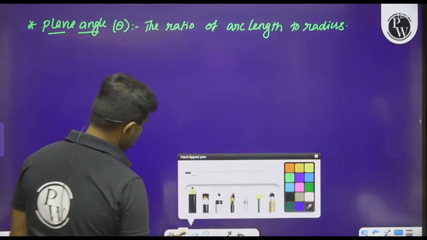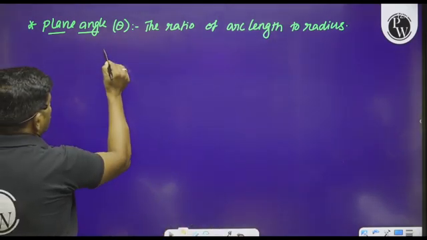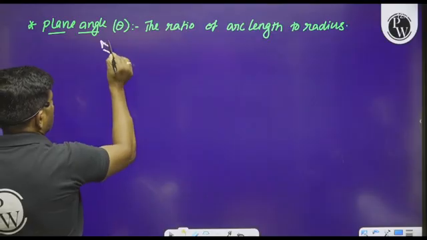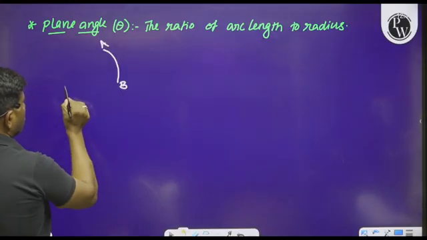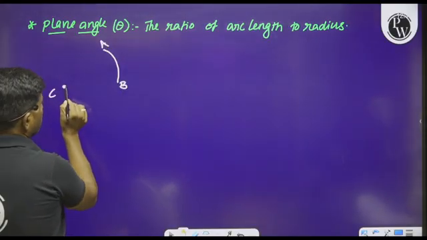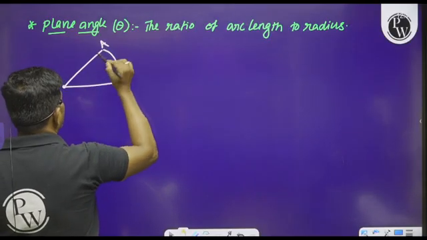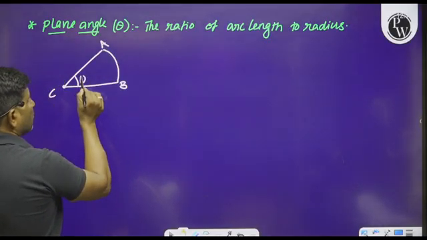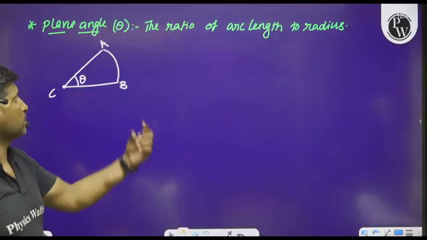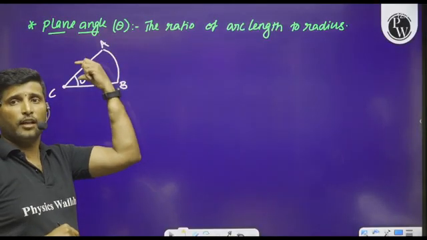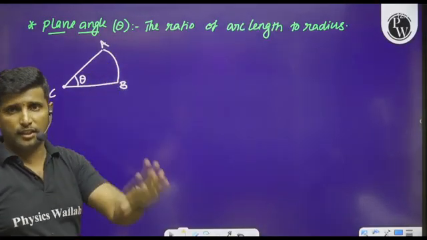So I will show it through the diagram. Observe this. There is an arc AB. Let C be the center of the arc. And you observe this arc is making an angle theta at C.